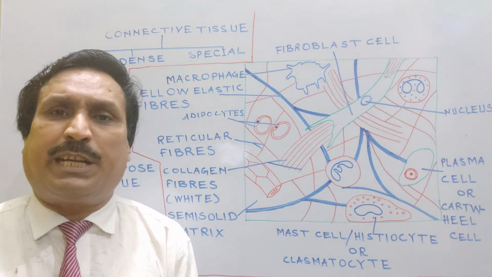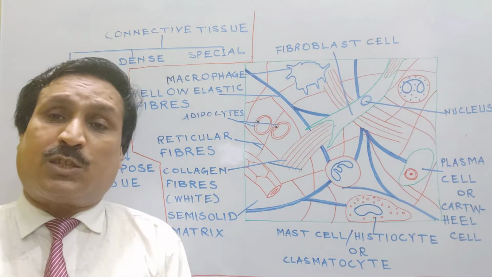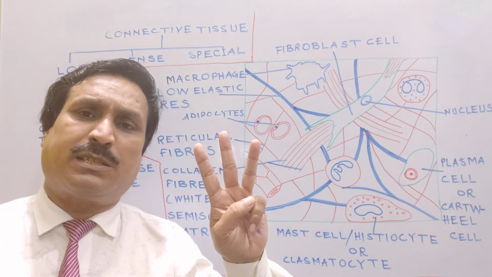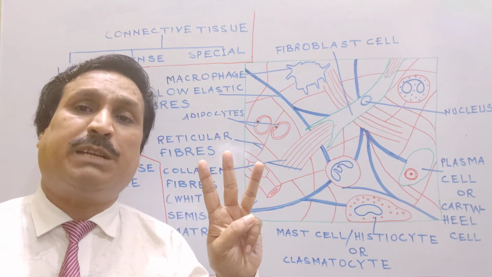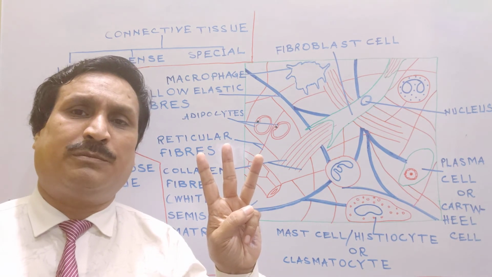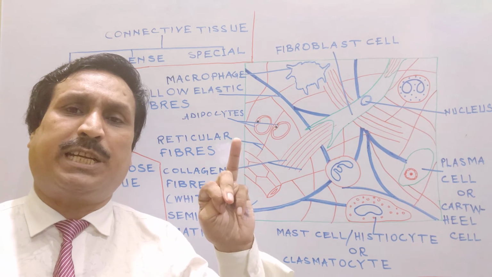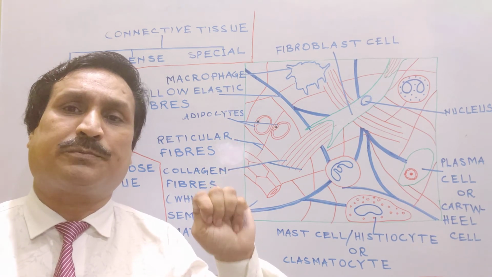So areolar connective tissue is also formed of all the three basic components of which other connective tissues are formed. Number 1, connective tissue cells. Number 2, connective tissue fibers. Number 3, connective tissue matrix.